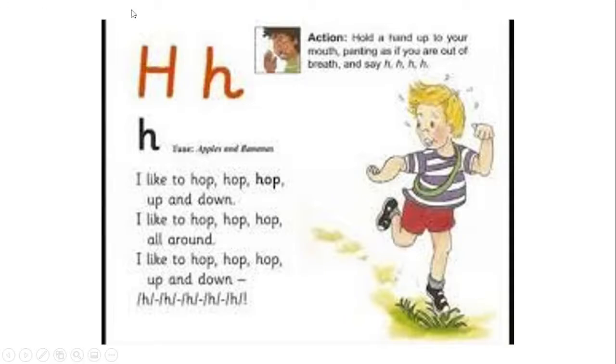Nice. So this is the letter H. It is called the letter H and it makes a sound. Here we have capital H and here we have common H. The name of this letter is H and the sound is.